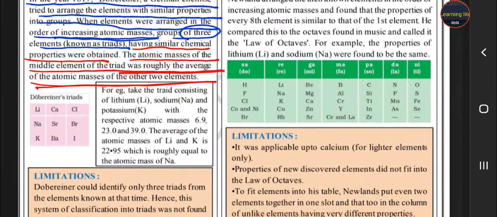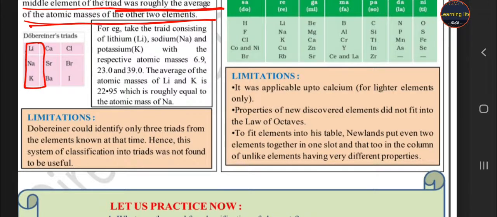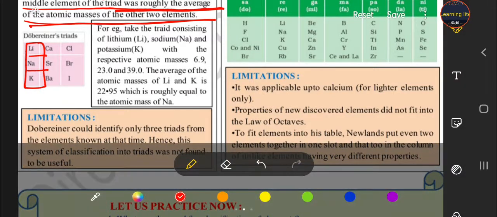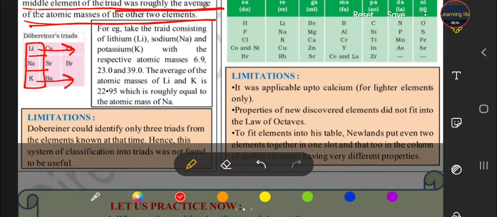What does it mean, student? This is the Dobereiner triad. Here you see lithium, sodium and potassium. According to Dobereiner, the mass of lithium and the mass of potassium together give the average, which is the mass of sodium. Let's check here.